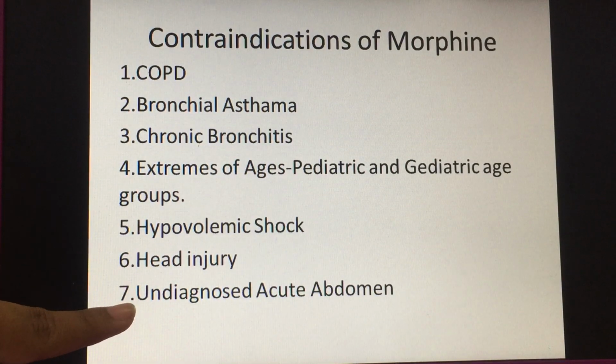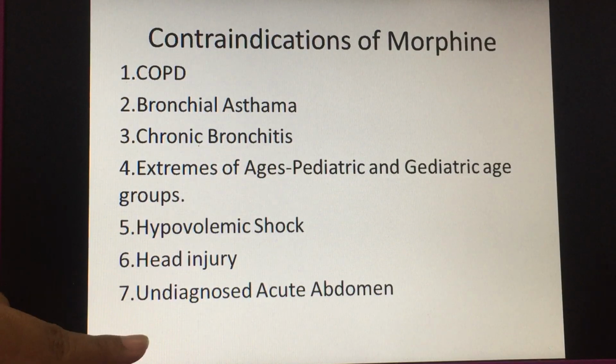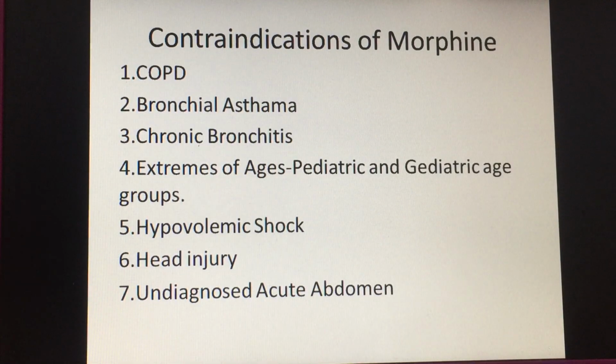In case of undiagnosed acute abdomen, it is not given because we are masking the pain of the patient, and we need to diagnose from which quadrant of the abdomen the pain is originating. So first we have to diagnose, and then after diagnosing we can give morphine or other opioid analgesics. So these are the contraindications of morphine.